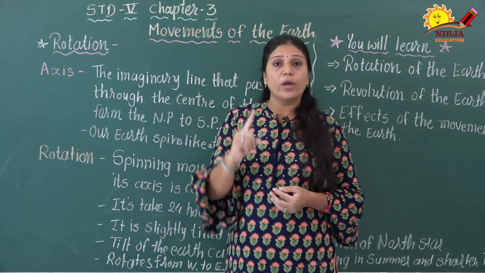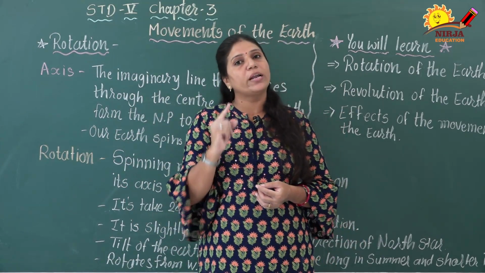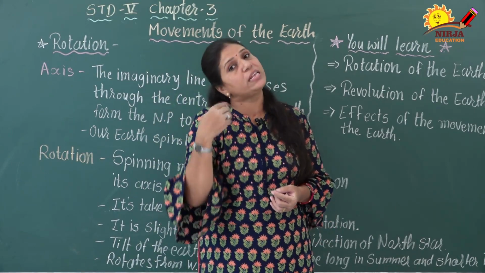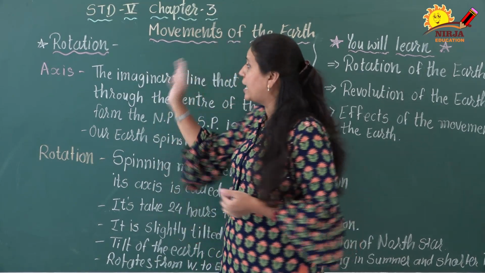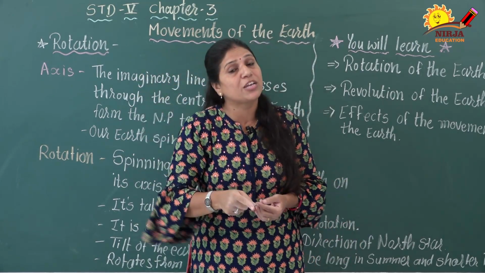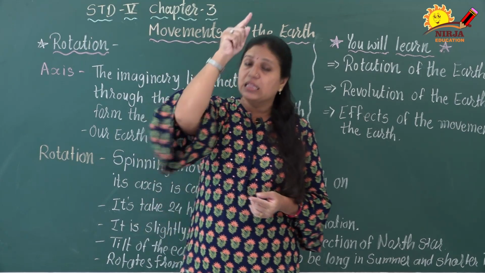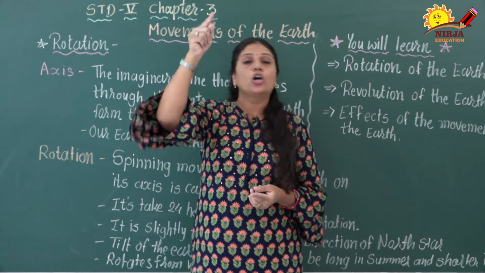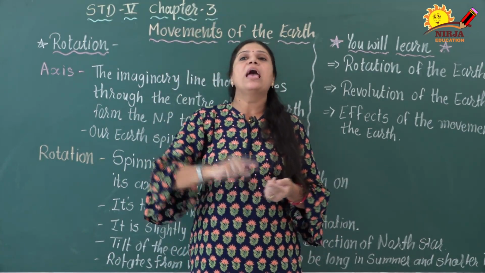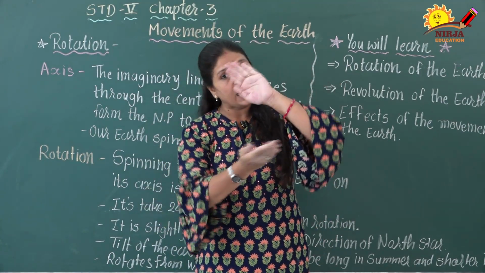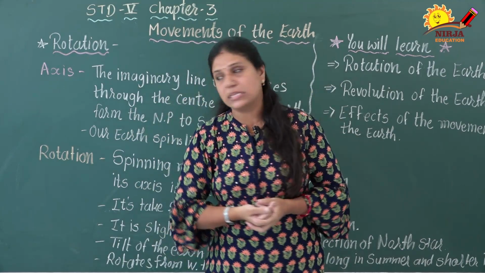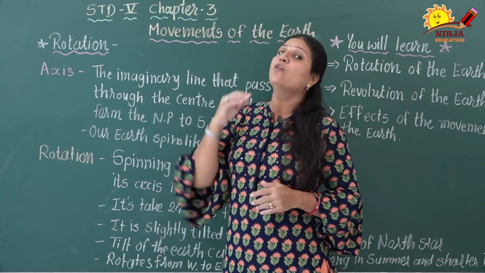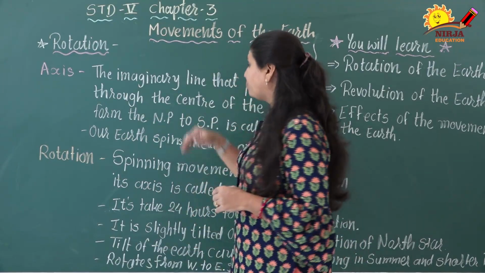So here we are going to know about rotation. What is rotation? For rotation we have to know what is axis. I already told you that axis is an imaginary line that passes through the center of the earth, North Pole to South Pole, and the earth rotates in that way on its axis. So what is rotation? Now we have to be clear about this. Let's see.